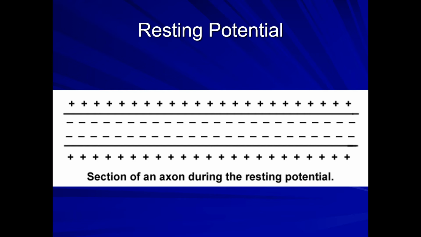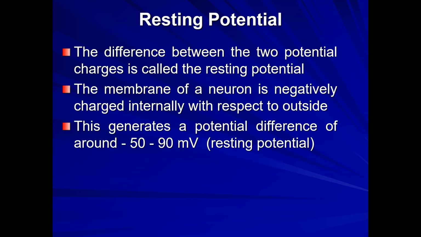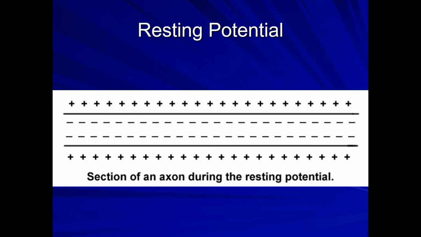The difference is, as I have told you, about minus 50 to minus 90, and the average, minus 70, is the resting potential. If the electric voltage generated is between minus 50 to minus 90 millivolts, then you can say that the neuron is in resting potential. It is not conducting any information.